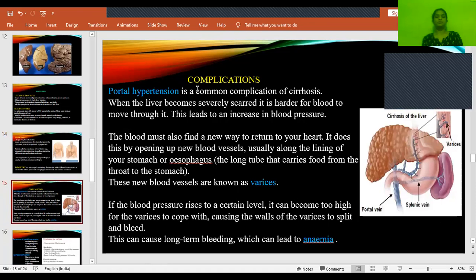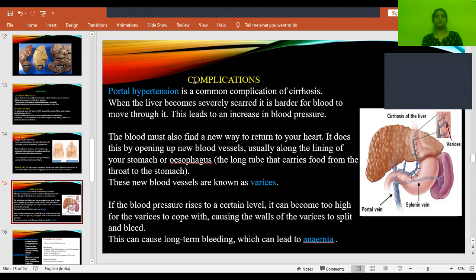And then what are the complications of alcoholic liver disease? First thing is portal hypertension. It's the most common complication of cirrhosis. When the liver becomes enlarged and gets scarred, that means the tissue becomes hard. When it becomes hard, it will not allow proper flow of blood to pass through the cells of the liver. So at that time, what will happen? The blood cannot easily pass through the liver, causing an increase in the blood pressure in that region. So we call it portal hypertension.